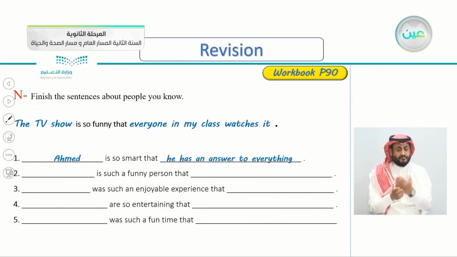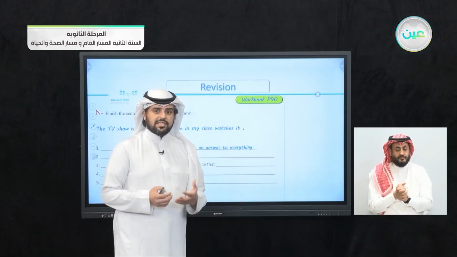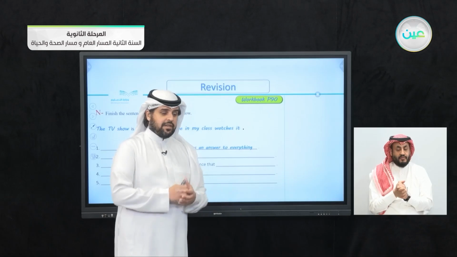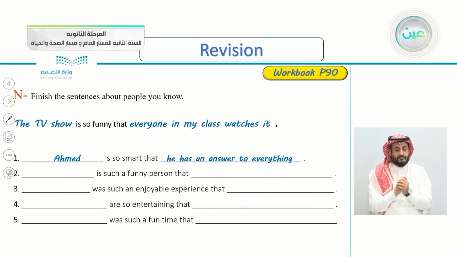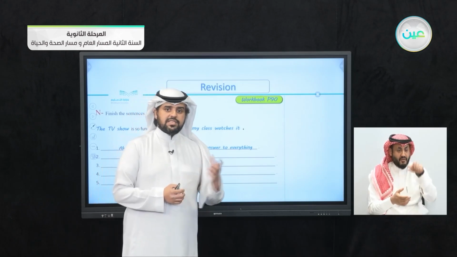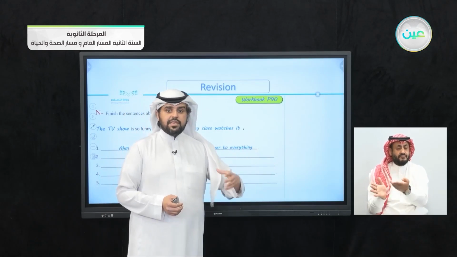For example, for the first one, I said my friend Ahmed is so smart that he has an answer to everything, to every question you ask him. So this is the cause and the effect. Number two here is "such a funny person that." Someone you know is such a funny person that, then write the result, the effect of him being very funny.